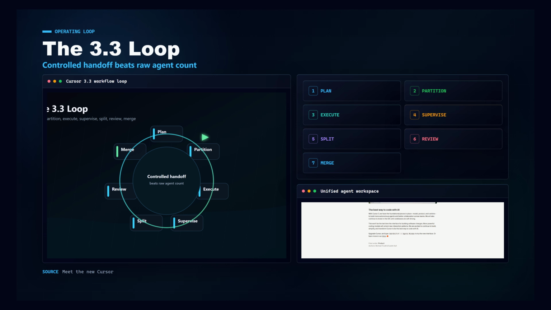The core loop is easy to miss because every piece sounds familiar on its own. First, write or request a plan. Then Cursor identifies independent tasks and dependency chains. Independent work can run through async subagents. Shared contracts and ordering constraints stay sequenced. After that, the developer supervises outputs inside the agent's window, reviews diffs and artifacts, splits the final work into logical pull requests, and chooses what should land. The value is not just more agents. The value is controlled handoff.